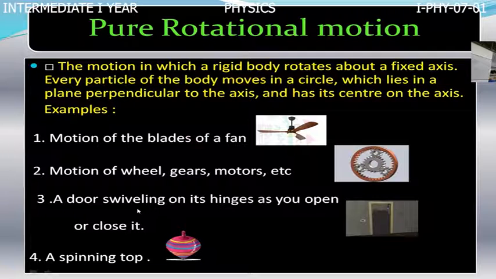In those cases, we cannot describe the motion of the body so easily. So first we should discuss the combination of rotatory and translatory motion. After that, we shall study pure rotatory motion. Now, I would like to discuss the combination of rotatory and translatory motion.